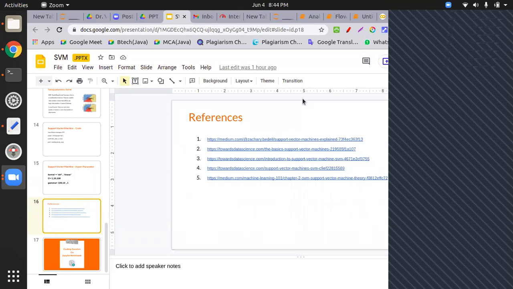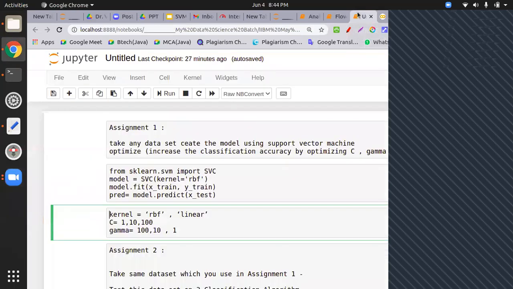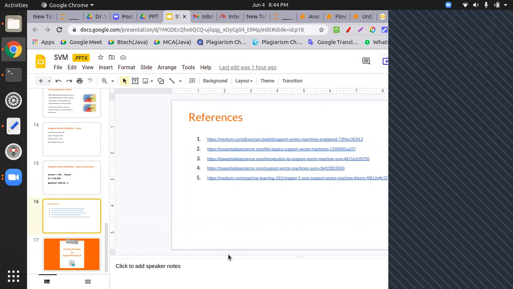Thank you so much. I'm sharing this Jupyter notebook, which is for the assignment, and this support vector machine slide. Possibly I will give the data set by tomorrow, 11 or 12 noon. Okay, thank you so much.